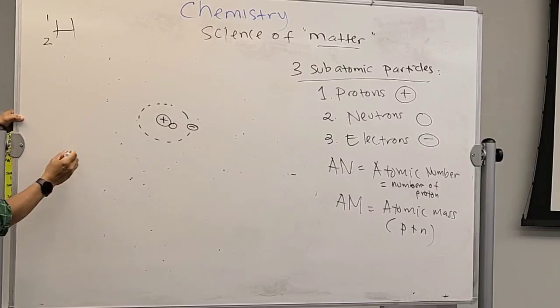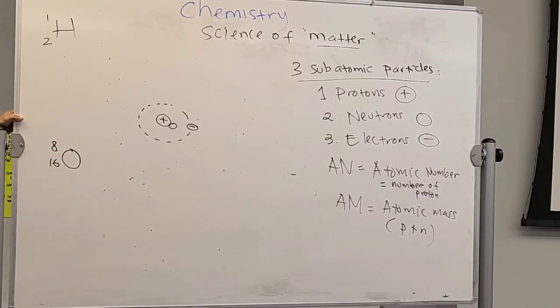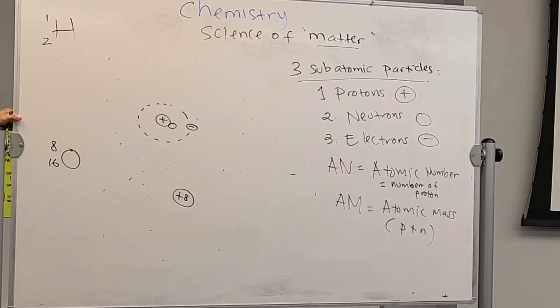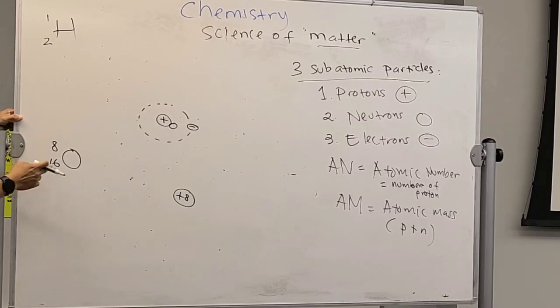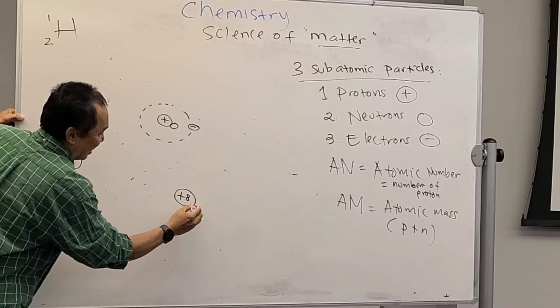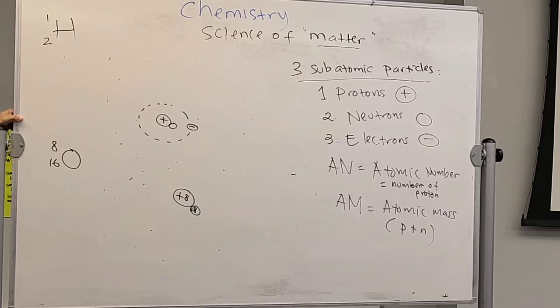Now we're going to give another example: oxygen. Oxygen is actually 8 and 16. From this information, you can see how many protons. There are 8 protons in the nucleus. How many neutrons? Also 8. 16 minus 8 is 8. How many electrons? Remember, proton and electron are the same.